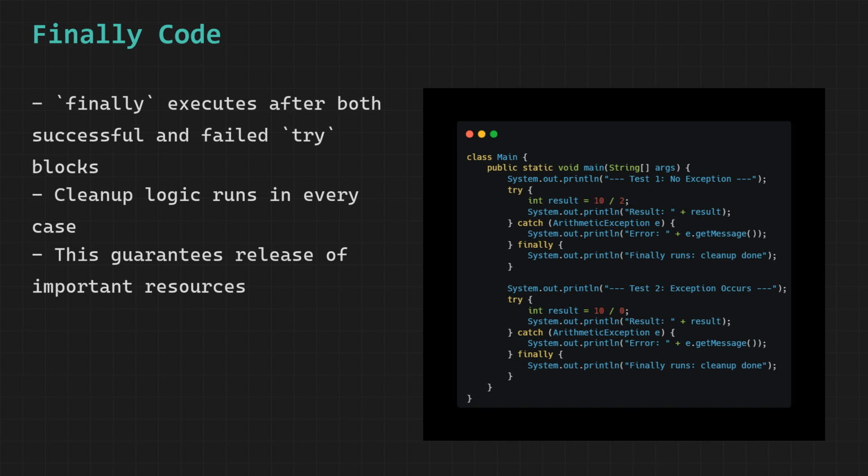In a real application, the finally block would not contain a simple print statement. It would contain critical cleanup code like closing a database connection or closing a file reader. This ensures that no matter what happens during execution, those resources are always properly released and never left open by accident. The final output shows result 5 followed by finally runs cleanup done for test 1, and then error /by 0 followed by finally runs cleanup done for test 2.